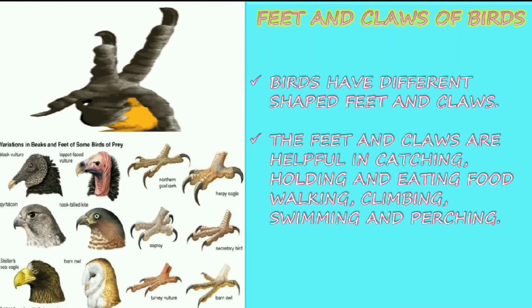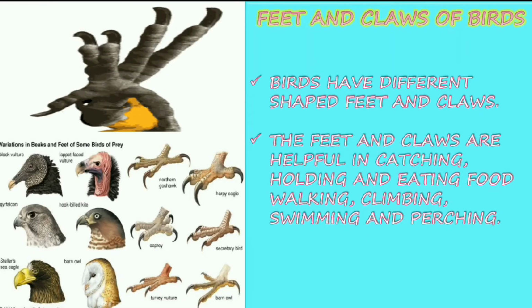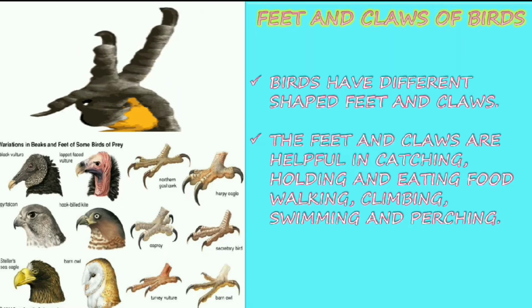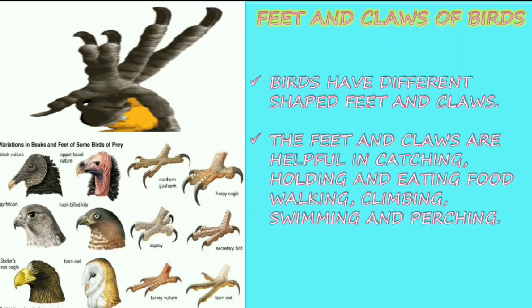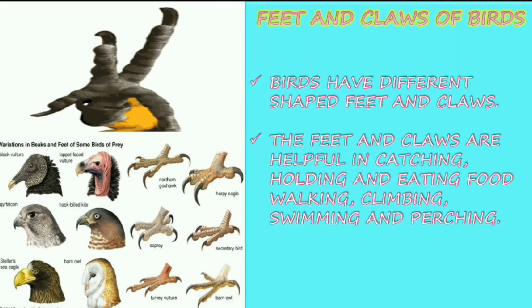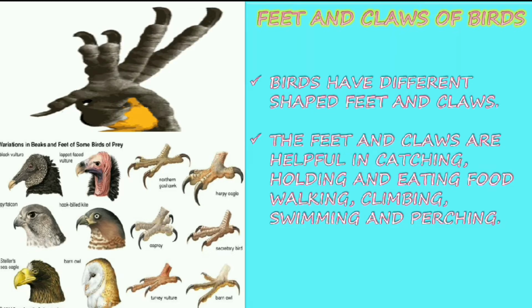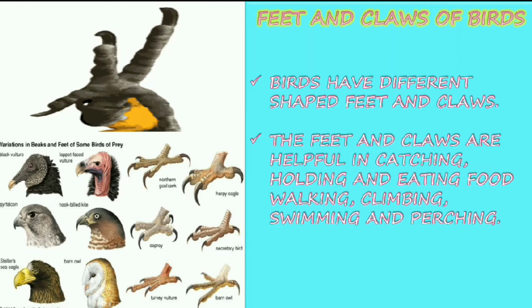Feet and claws of birds. Birds have different shaped feet and claws. The feet and claws are helpful in catching, holding and eating food, walking, climbing, swimming, and perching. So these claws are helpful in catching the food and holding it, and also for eating, walking, climbing, swimming, and perching. The claws can do all these jobs.